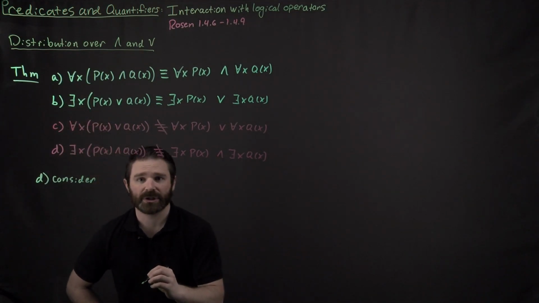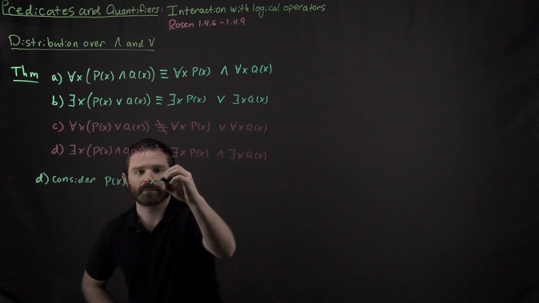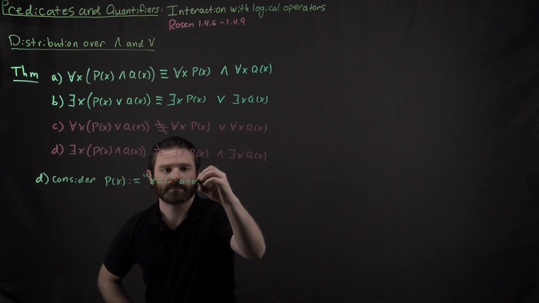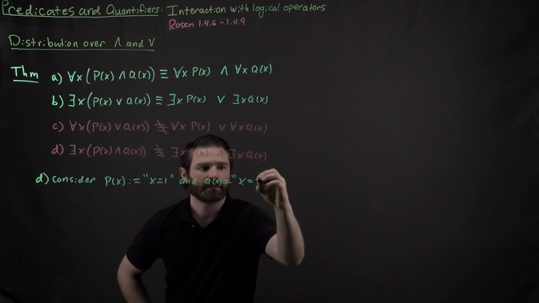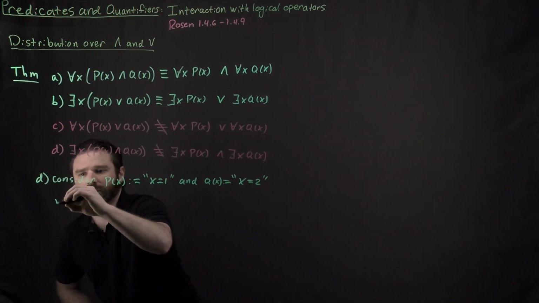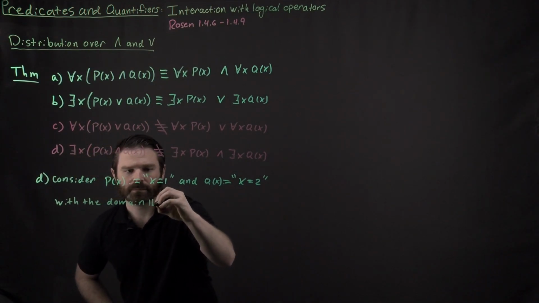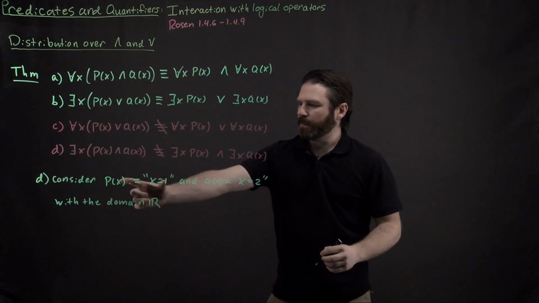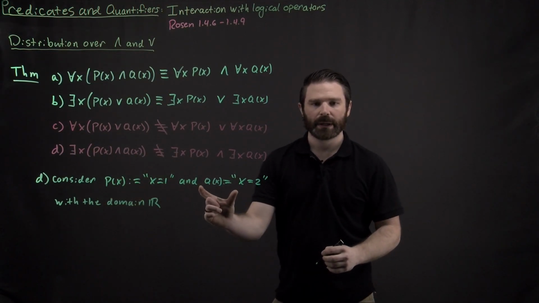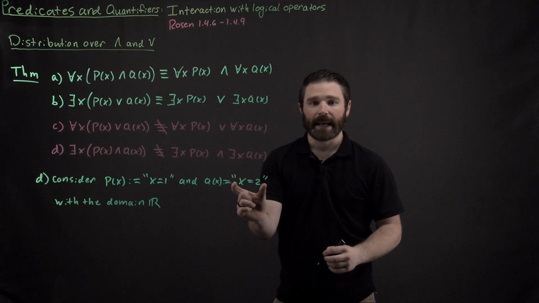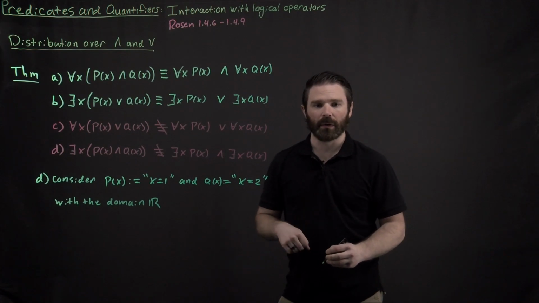the following propositional functions. So P is going to be my propositional function x is 1, Q is going to be my propositional function x is equal to 2, and the domain that I'm going to consider is going to be R over here.